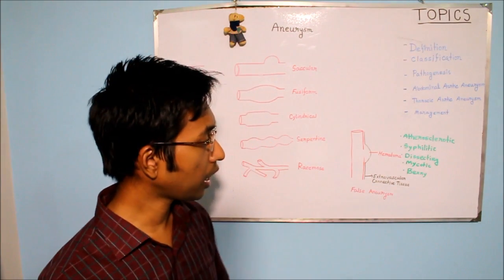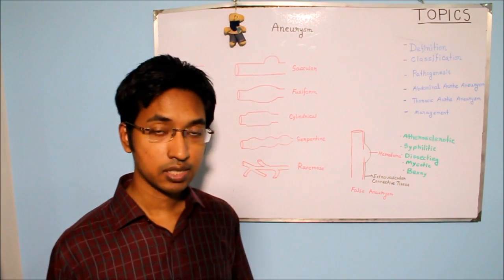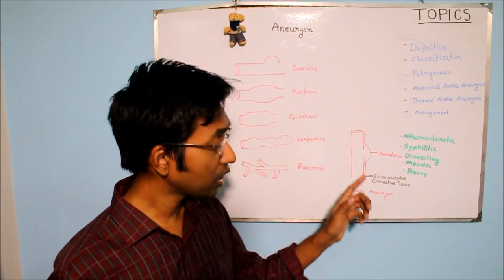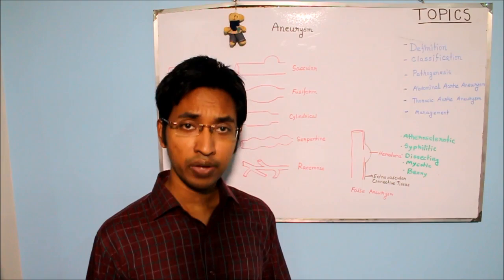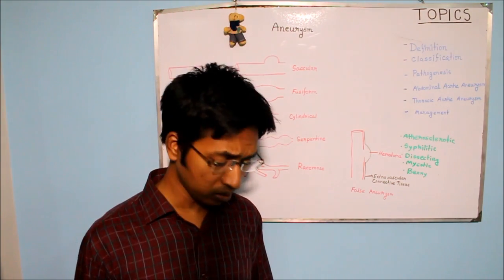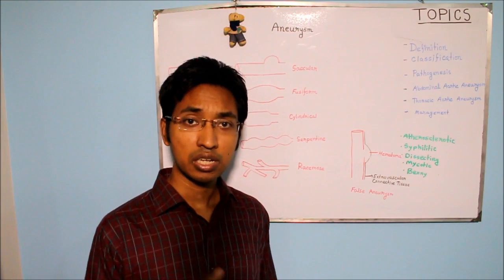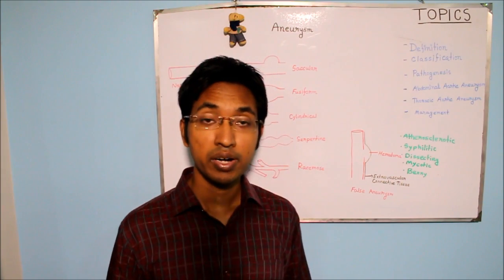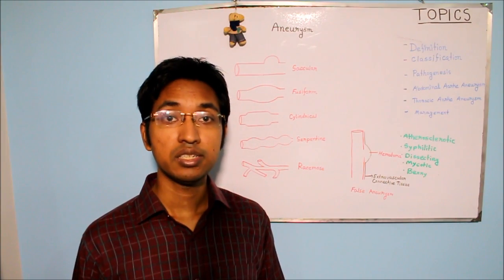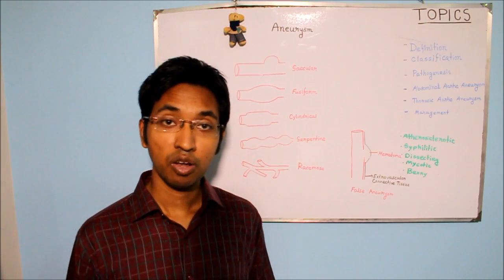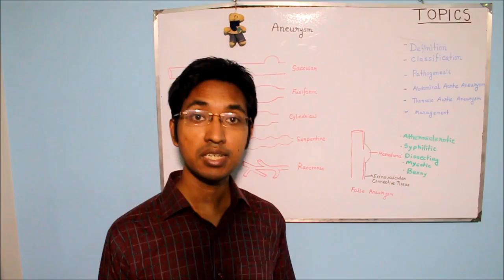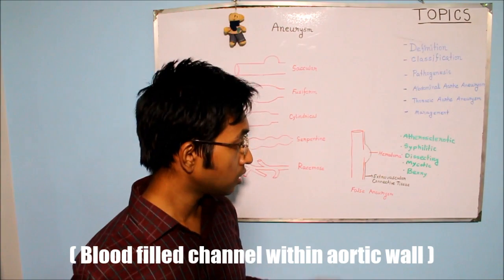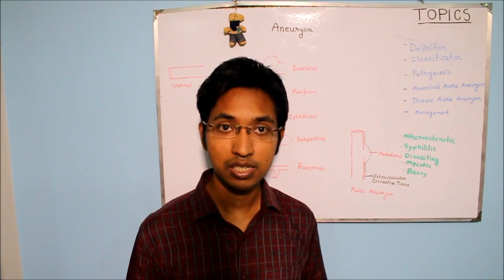Moving on to dissecting aneurysm. Now what do we mean by dissecting aneurysm? It is also known as dissecting hematoma. The thing is, in dissecting aneurysm there is some defect in the wall of the blood vessel, and then blood enters inside the wall of the blood vessel through that defect, and then it separates the laminar planes in the tunica media, and so there is development of blood filled spaces in the tunica media of the affected vessel. So that is dissecting aneurysm or dissecting hematoma.